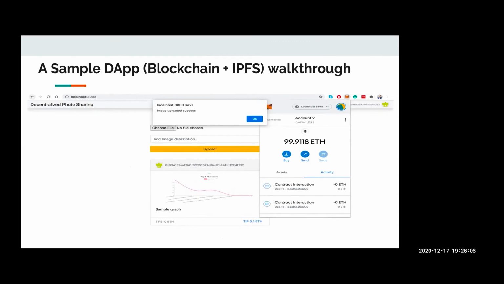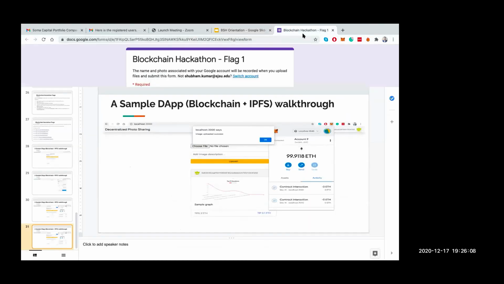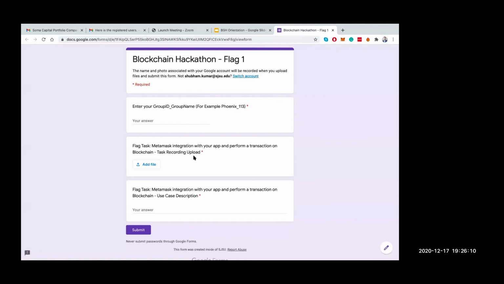And what I would write here in the flag is that I would upload the video of my app achieving that flag, and I would write a description about that. While achieving this flag, the use case for my application was to write the IPFS cryptographic hash that I received from IPFS.